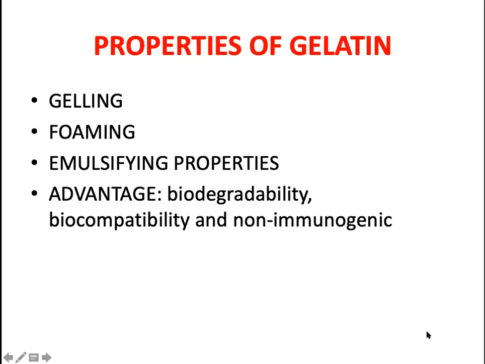Why it is more advantageous in the pharmaceutical industries or in the food industry is that it is biodegradable. It can be composted or degraded very easily. And next is the biocompatibility. That is, it will not produce any toxic effect, and an immune response will not be there when you incorporate this gelatin into our body. So that is the biodegradability, biocompatibility, and non-immunogenicity. These are the properties that make gelatin a more demandable product in the market.